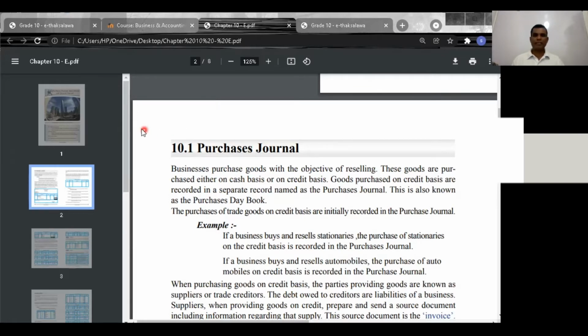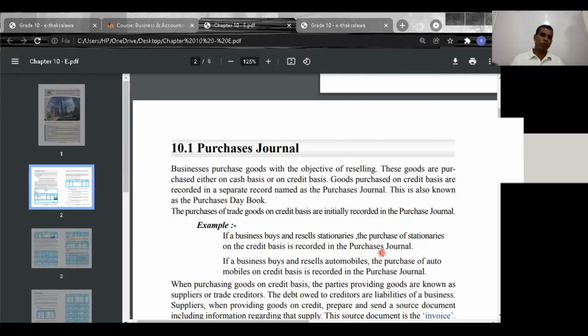Right. Now look at that example. The purchases of trade goods on credit basis are initially recorded in the purchases journal. For example, if a business buys and sells stationery, the purchase of stationery on credit basis is recorded in the purchases journal.